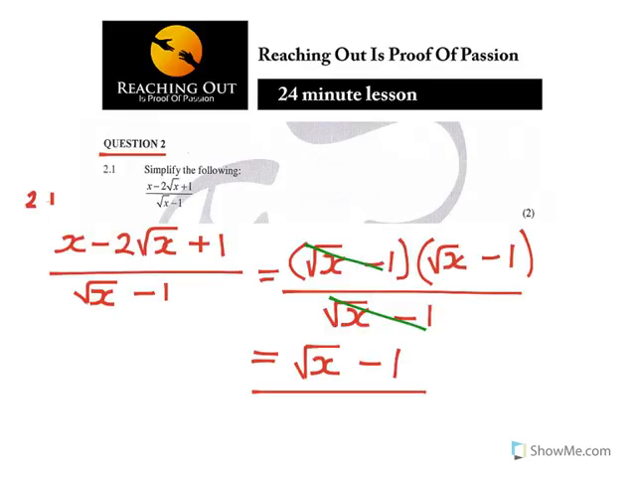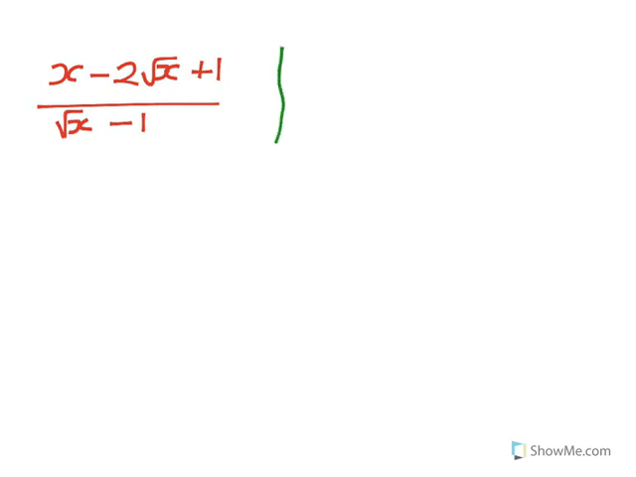So as I said, the previous version was x minus, if I can write it, x minus 2 root x plus 1 over root x minus 1. Now what you can say is, if I can divide that, is to say let root x be equal to your m or your k.